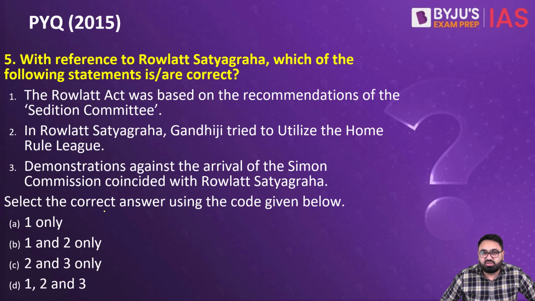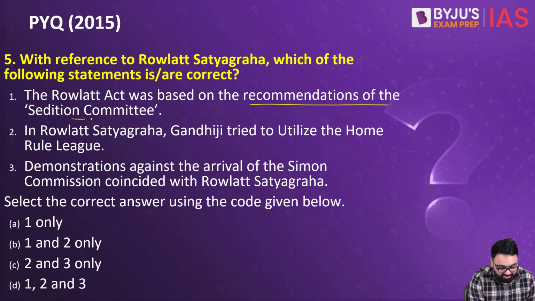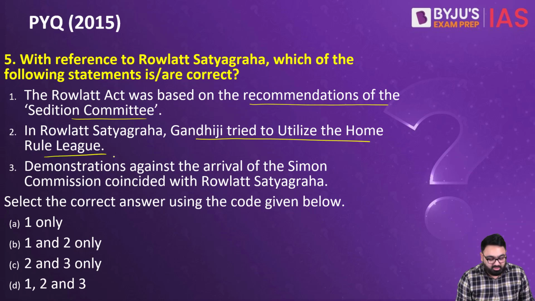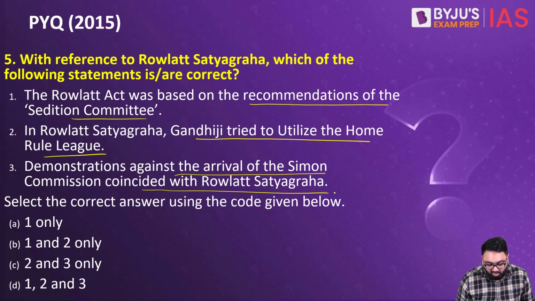Next is a previous year question from 2015 from Modern History. With reference to Rowlatt Satyagraha, which of the following statements is or are correct? Number 1. The Rowlatt Act was based on recommendations of the Sedition Committee. Second, in Rowlatt Satyagraha, Gandhiji tried to utilize the Home Rule League. Third, demonstration against the arrival of the Simon Commission coincided with the Rowlatt Act.